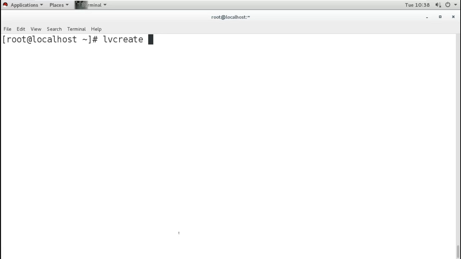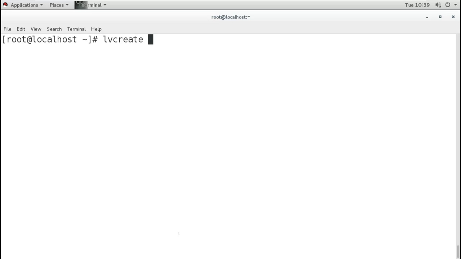For mentioning the size of the LV, we have two options. The first option is to mention the size in PE. We know 1 PE is 4 MB.